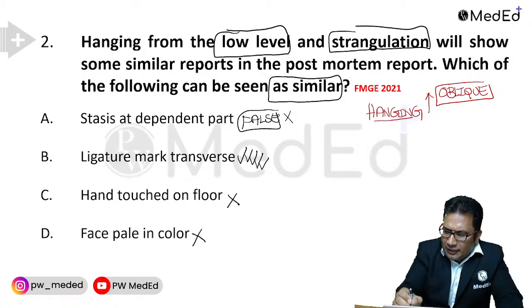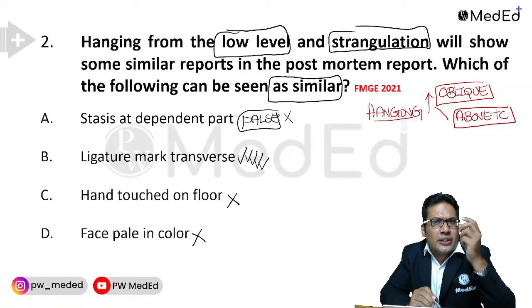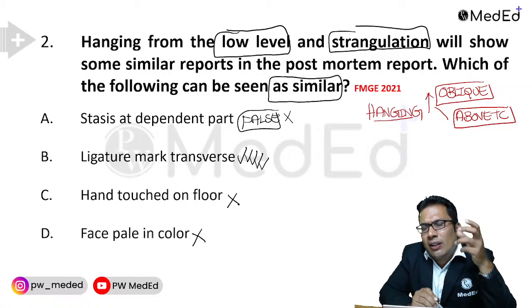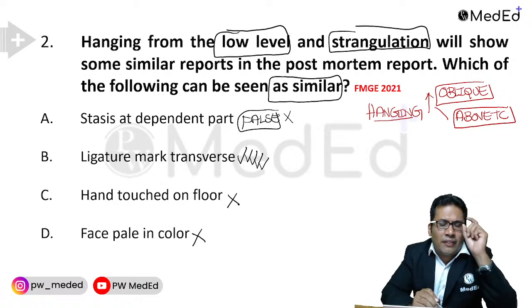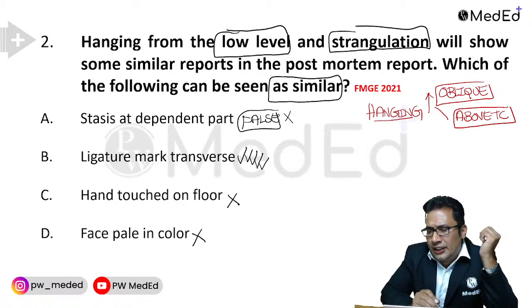And in hanging, the ligature mark is above the thyroid cartilage. In case of strangulation, it is at the level of thyroid cartilage or below the level of thyroid cartilage.